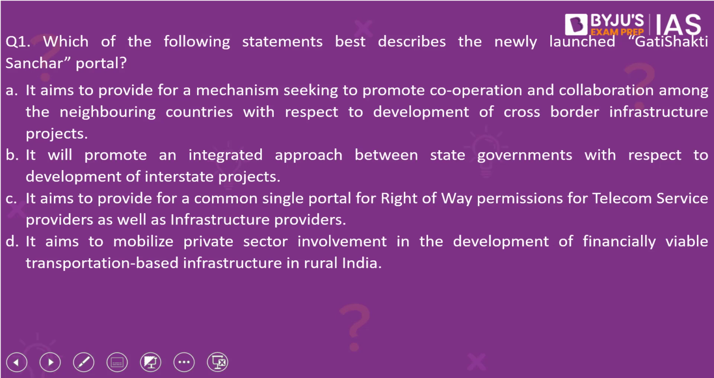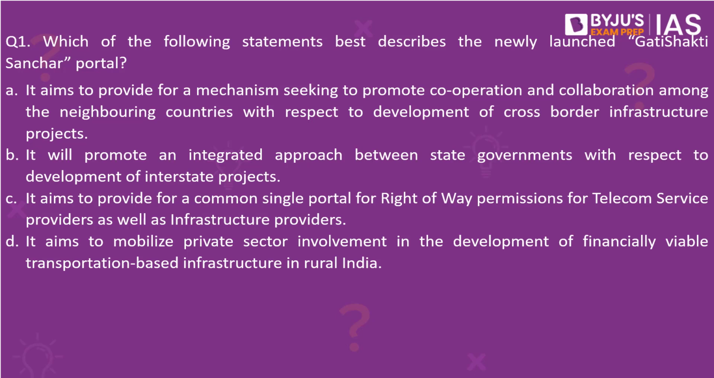Let's get started with the first question of the day. The first question reads, which of the following statements best describes the newly launched Gatishakti Sanchar portal? The four options are: option A, it aims to provide for a mechanism seeking to promote cooperation and collaboration among the neighboring countries with respect to development of cross-border infrastructure projects.